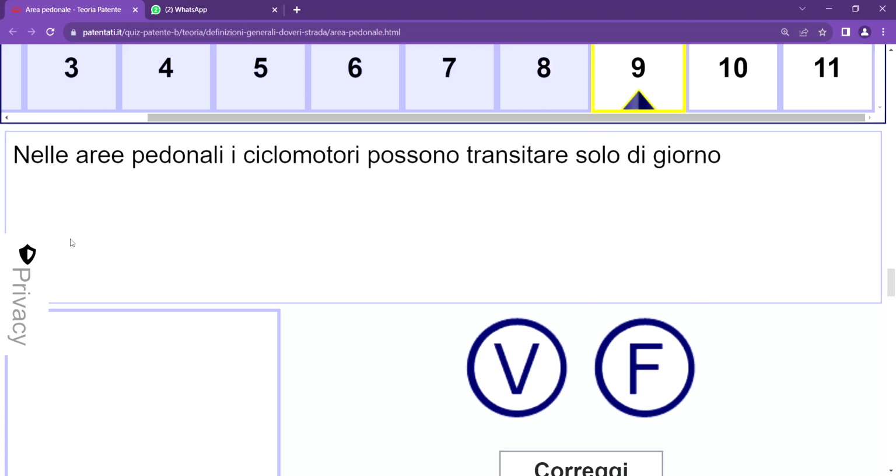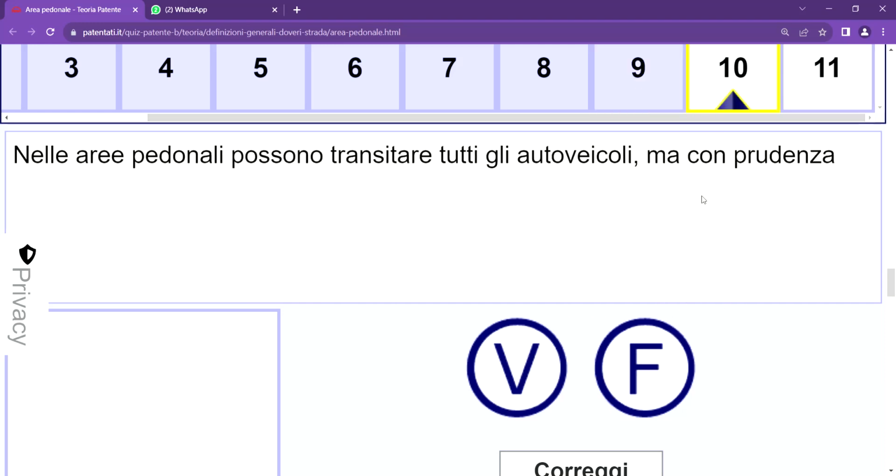So, number nine, it says nella area pedonale ciclomotori possono transitare solo di giorno. And it's falso. This question simply means in English that in this very area known as area pedonale, ciclomotore can transit only solo di giorno, only in daytime. And it's falso, whether day or night. It's not permitted. It's only bicycle that is permitted. So this is the reason why this one is falso.